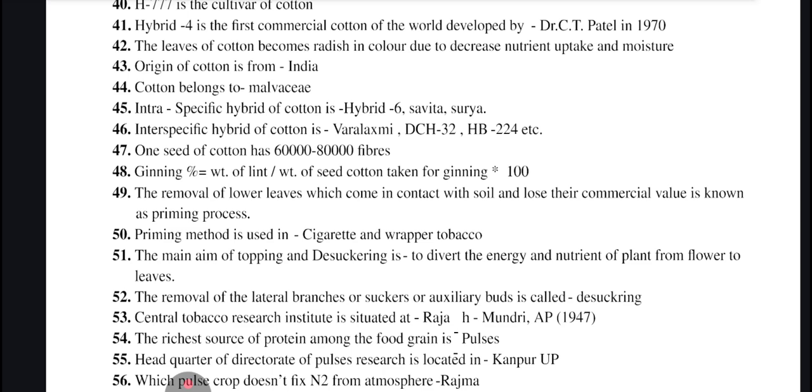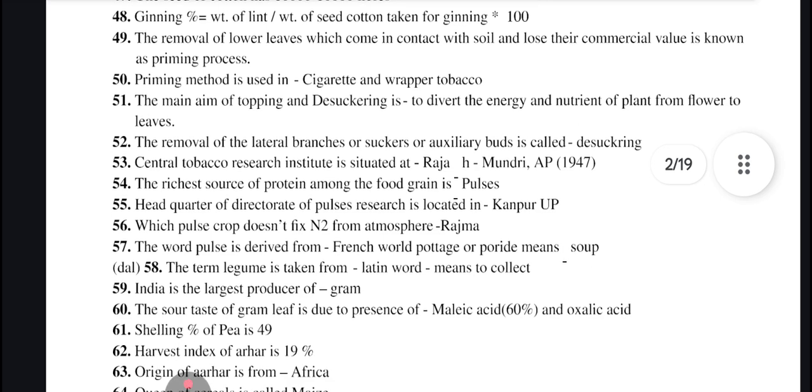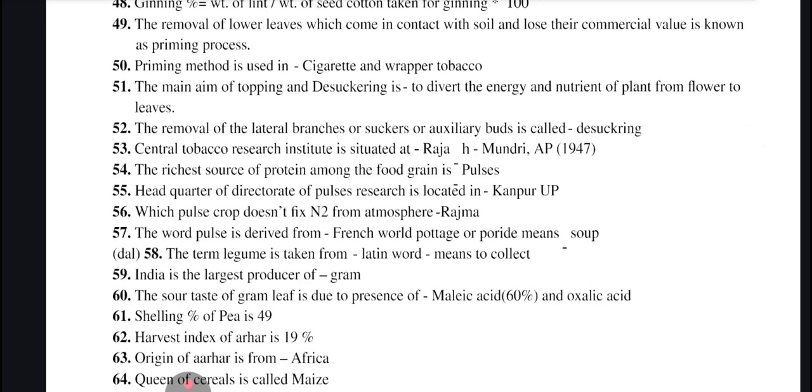Means wherever leaves are the commercial part, this is an important practice. Removal of the lateral branches or suckers or axillary buds is called desuckering. Central Tobacco Research Institute is situated at Rajahmundry, Andhra Pradesh, which was established in 1947.